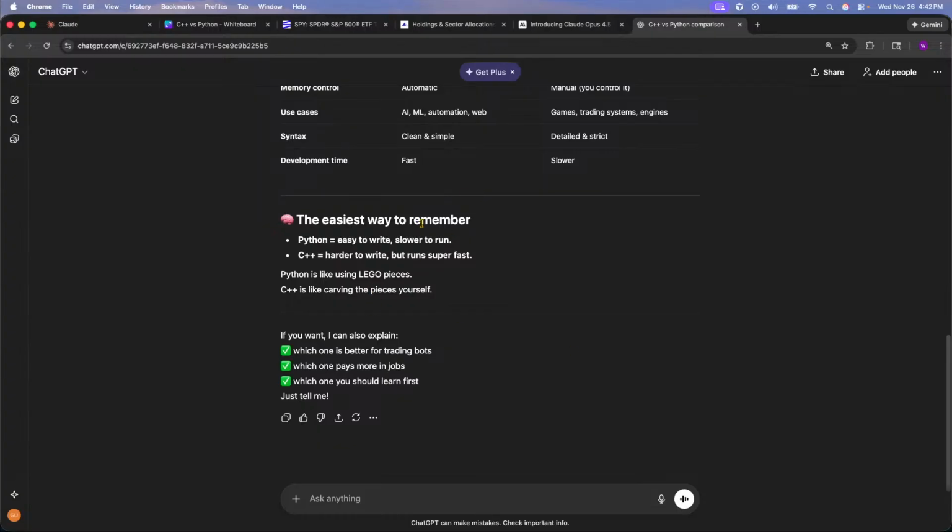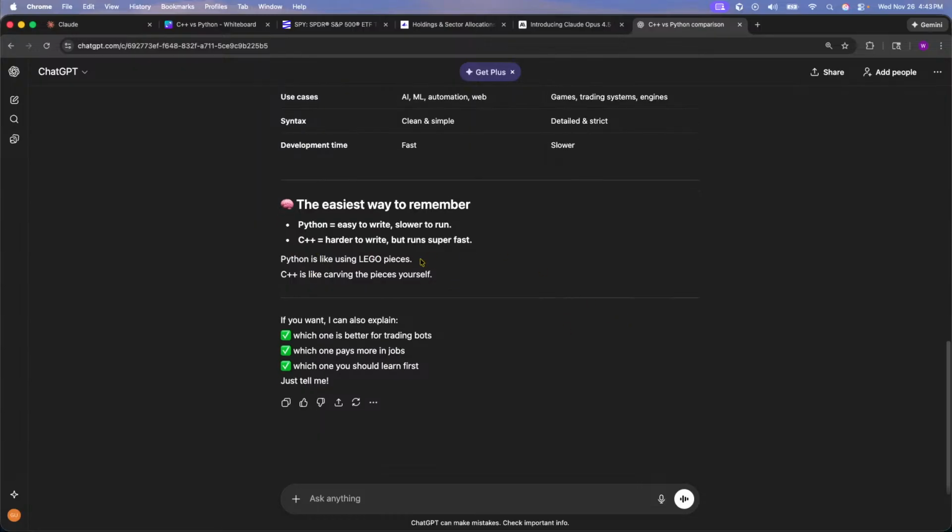So the easiest thing to remember is that Python is easy to write, slower to run. Again, that slower to run thing, I don't know. And C++ is harder to write but runs super fast. Python is like using Lego pieces. C++ is like carving pieces yourself.